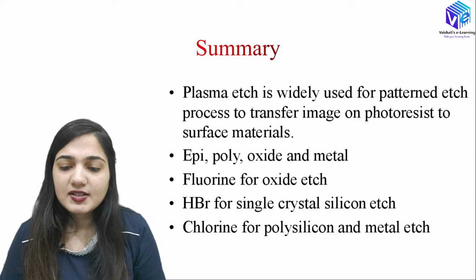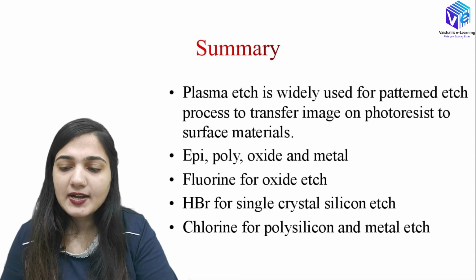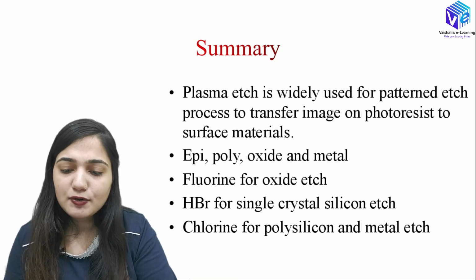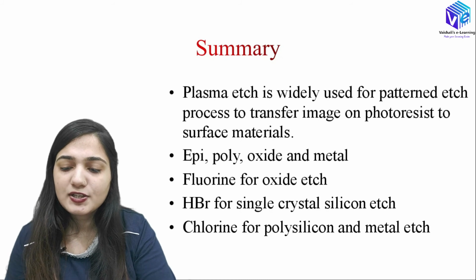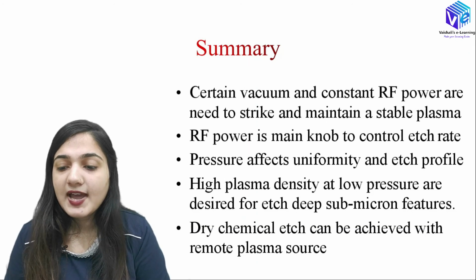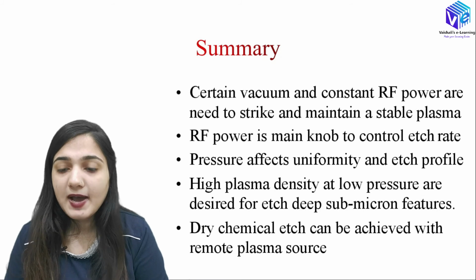Okay, so we have discussed epitaxial, polysilicon, oxide and metal etching. We are using fluorine for the oxide etch, hydrogen bromide for the single crystal silicon etch, and chlorine for polysilicon and metal etch. We have discussed certain vacuum and constant RF power which is required for striking and maintaining a stable plasma also.